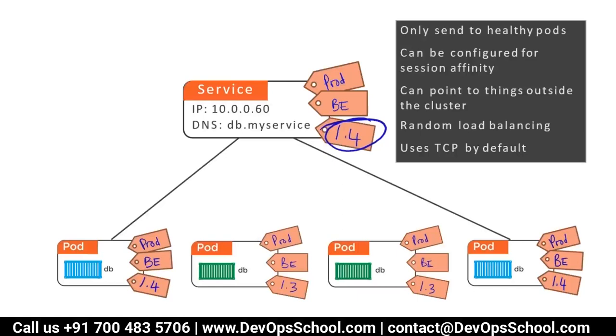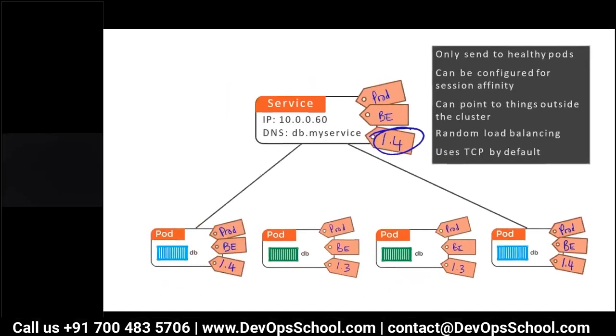So what is the service? A service only sends traffic to healthy pods, can be configured for session affinity, can point to outside of the cluster, random balancing, uses TCP by default. Someone has asked, how can I access the pod from outside? Yes, it can point to outside of the cluster through the service. That means if you want to access multiple pods from outside or inside, you have to use the service. So guys, did you understand about the service?